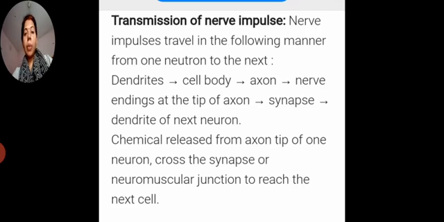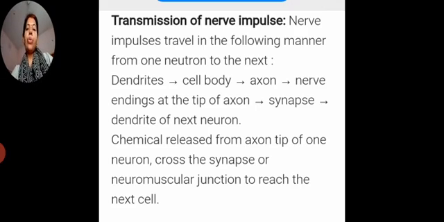This chemical substance helps in the transmission of the impulse from one neuron to another neuron. Clear? And this gap between these two neurons, again I am repeating, what do we call it? It is called the synapse.